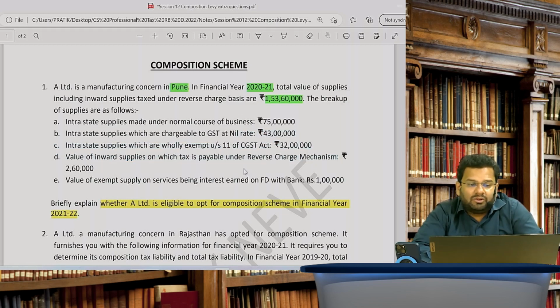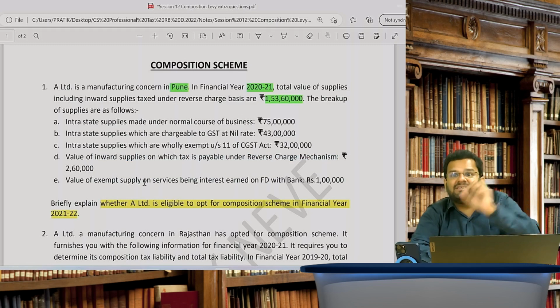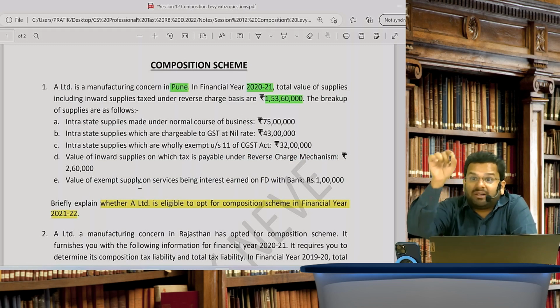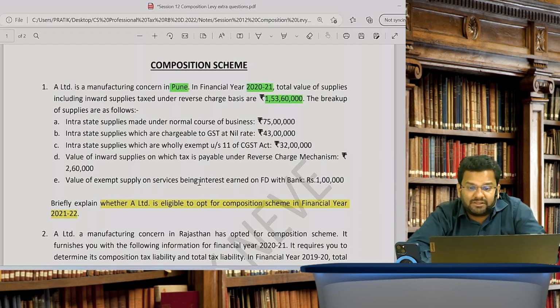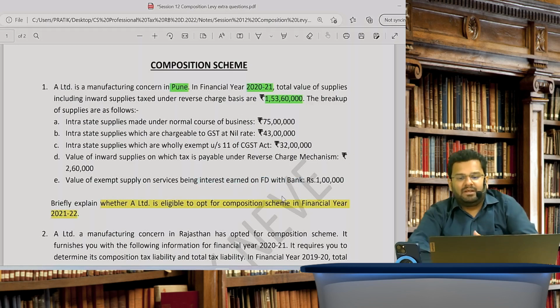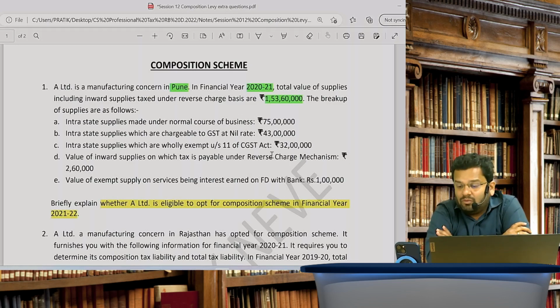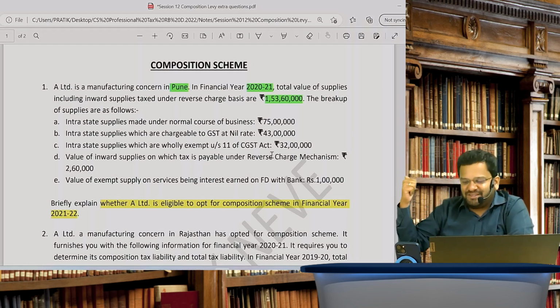So please exclude 2,60,000. And as discussed with you, not every exempt supply of service will be excluded, but it is with respect to interest earned on FD with bank. This interest earned on FD with bank will be excluded. So please exclude 1 lakh also. So from 1 crore 53 lakh 60,000, 2 lakh 60,000 and 1 lakh will be subtracted, and 1 crore 50 lakhs will be your aggregate turnover of preceding financial year.